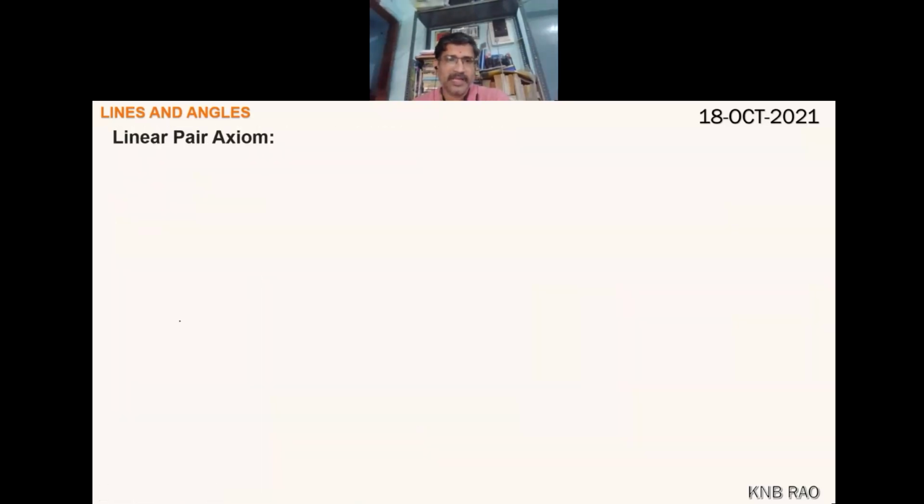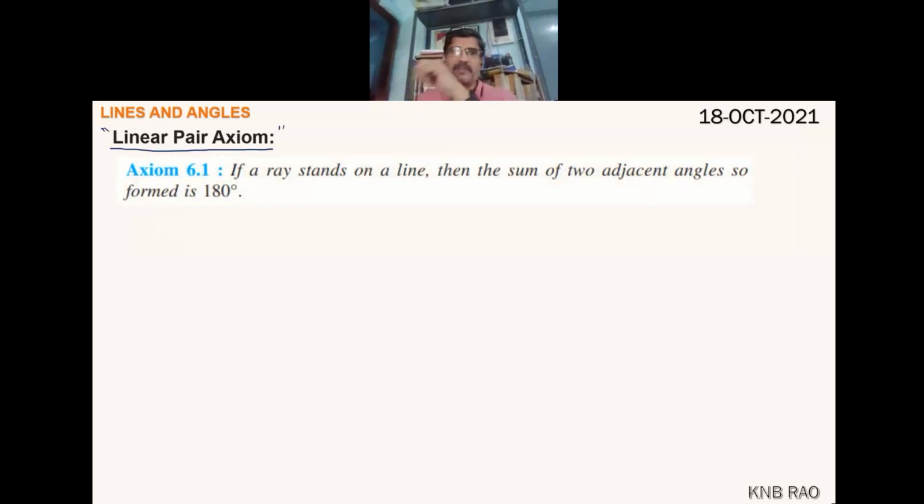Now, linear pair axiom. Linear pair axiom. From here, the textbook's important axioms will start. Axiom number 6.1. That way of defining linear pair: if a ray stands on a line, then the sum of two adjacent angles so formed is 180 degrees.